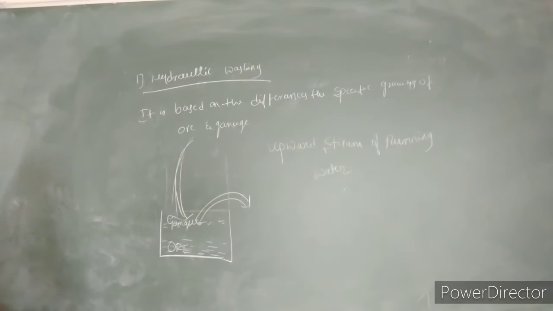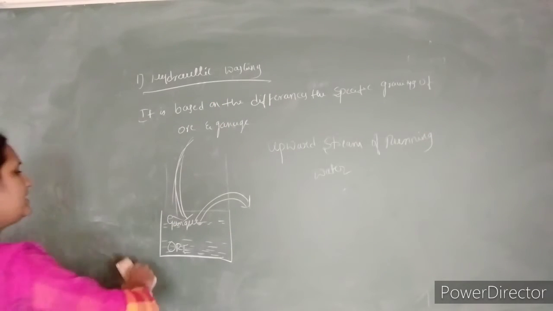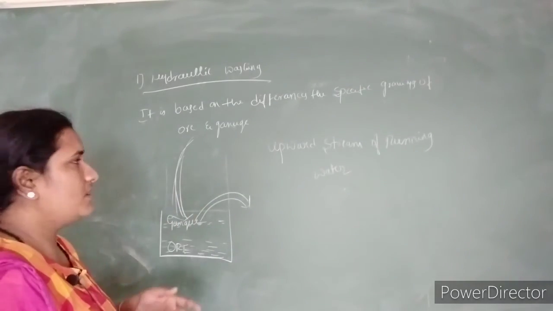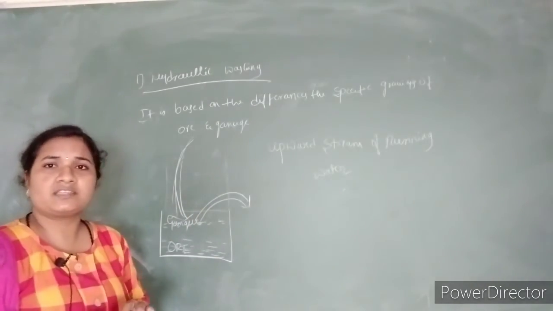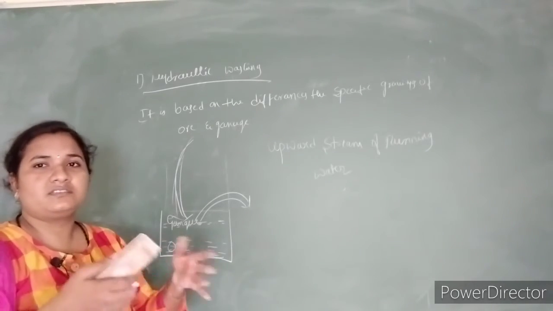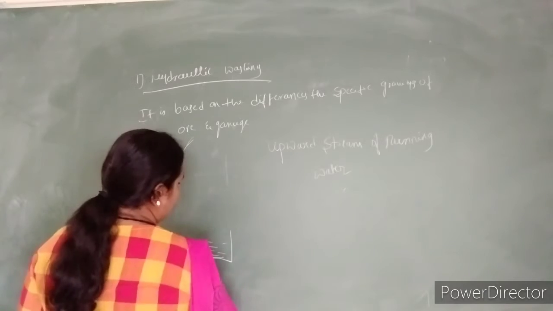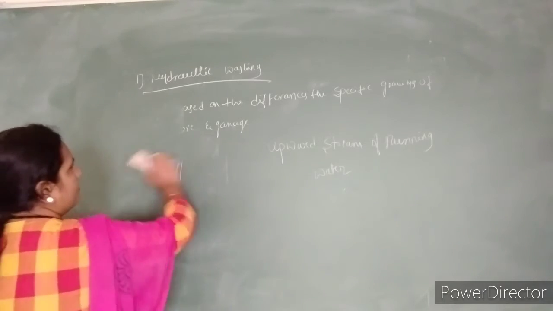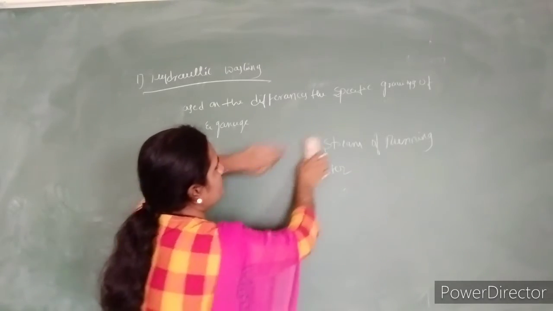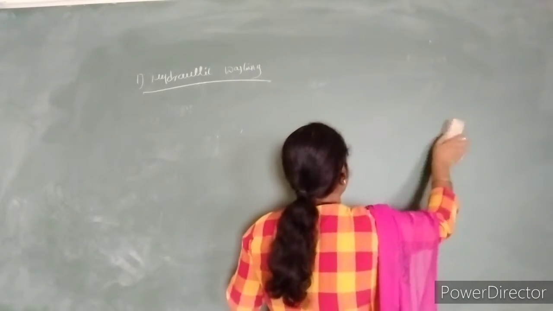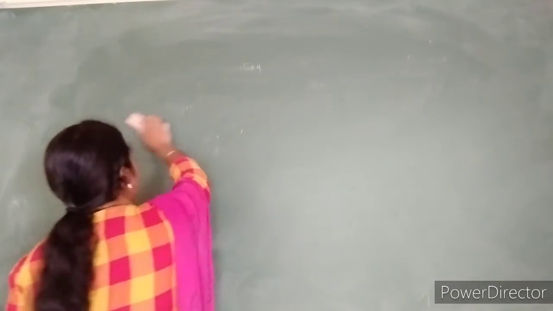Okay, so the next method is magnetic separation. Hydraulic washing is very easy. Simply by running water we eliminate the gangue materials, like the removal of unwanted materials from rice. It is based on the principle of the difference in the specific gravities of ore and gangue. So the second method is magnetic separation.